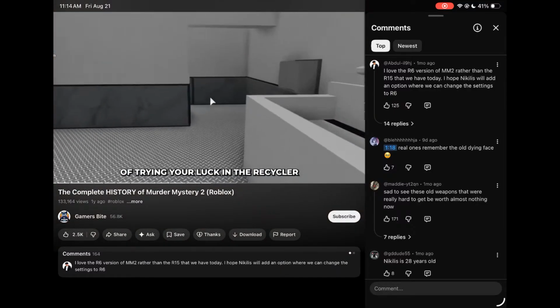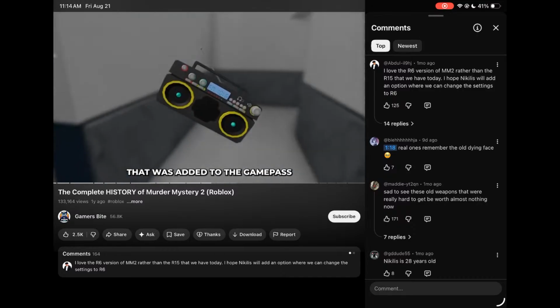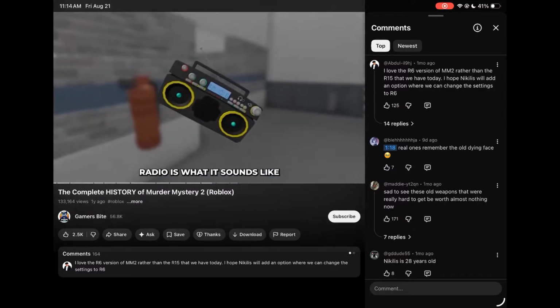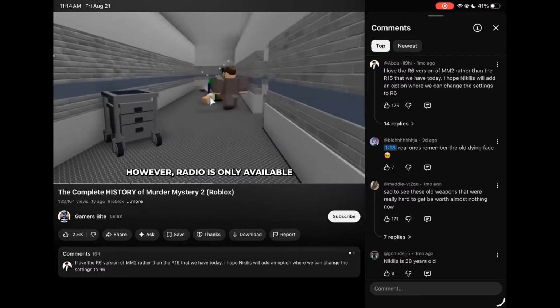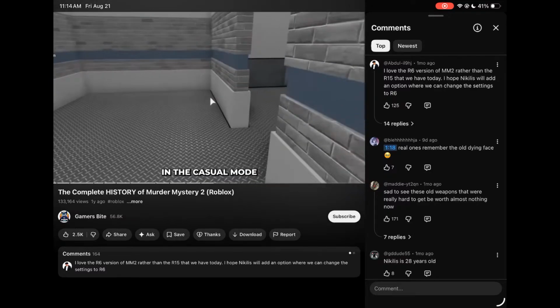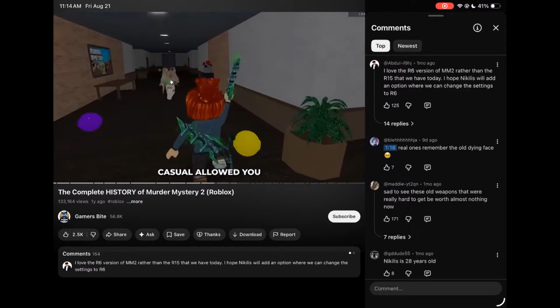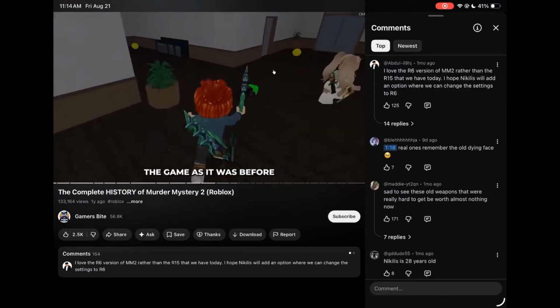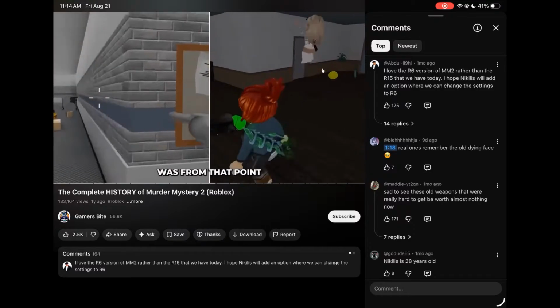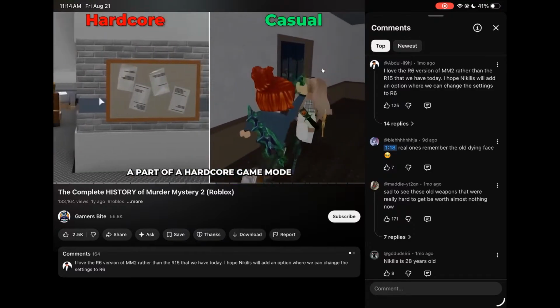Then there was a radio that was added to the Game Pass. Radio is what it sounds like. It allowed you to blast your favorite tunes during the game. However, radio is only available in the casual mode that was released alongside it. Casual allowed you to play in the third person and as your own Roblox avatar. The game as it was before was from that point a part of a hardcore game mode.